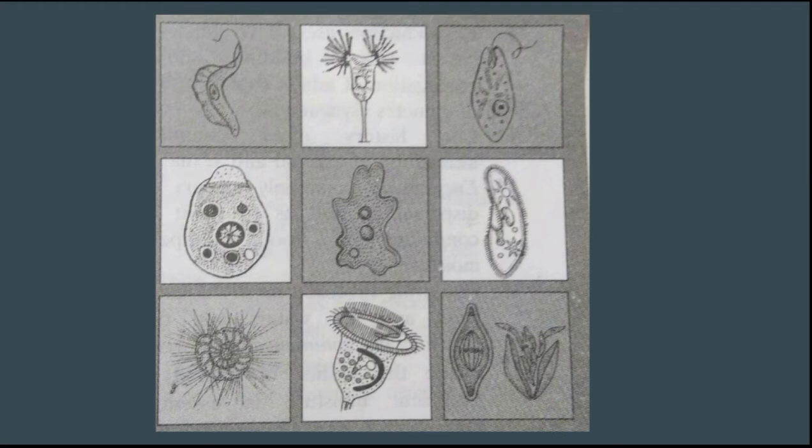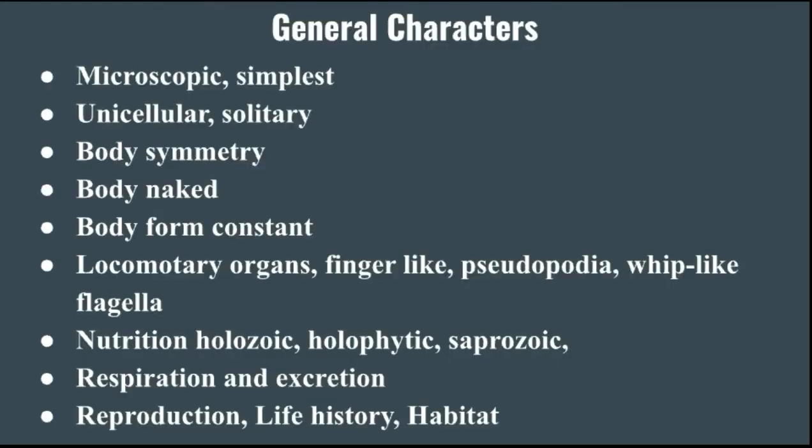These locomotory organs help any kind of animal go from one place to another. So the locomotory organs are the finger-like projections, pseudopodia, and whip-like flagella. These are the various types of locomotory organs generally found in the protozoans.